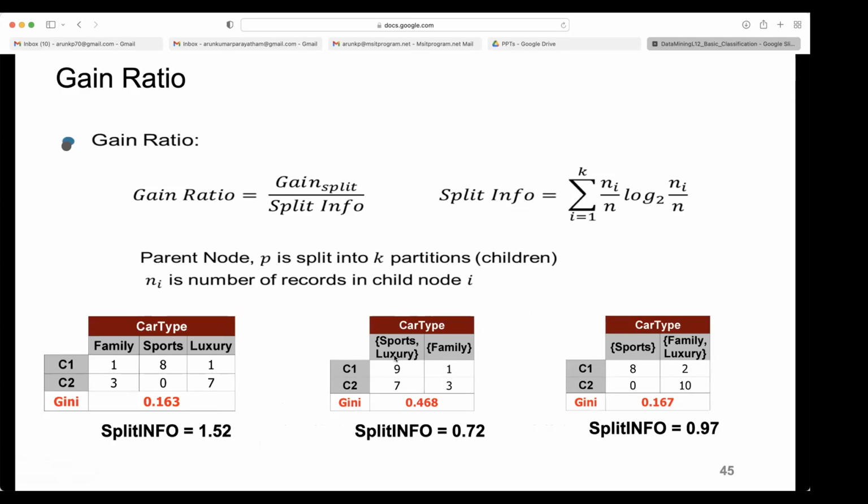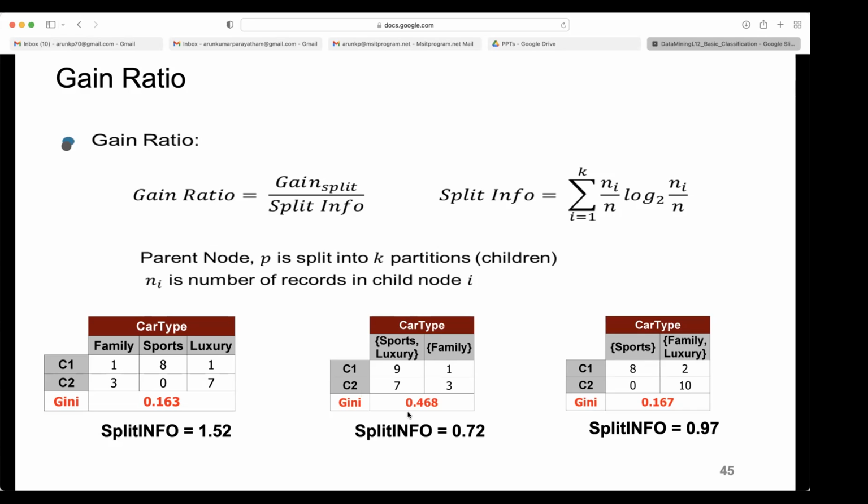So this gain ratio, how do you compute, is given here. Here split information is 1.52. Split information is here 0.72, split information is here 0.97. So should split information be more or less for gain ratio? Less. If it is less, then you will get more gain ratio, right? Yes.